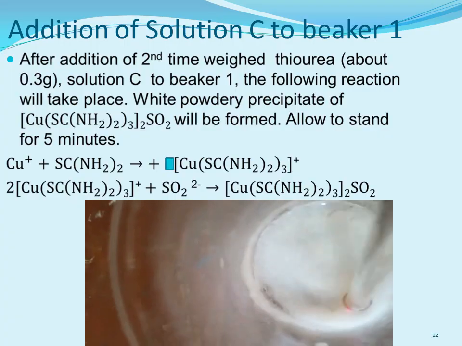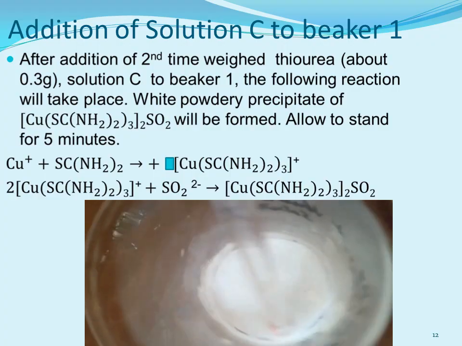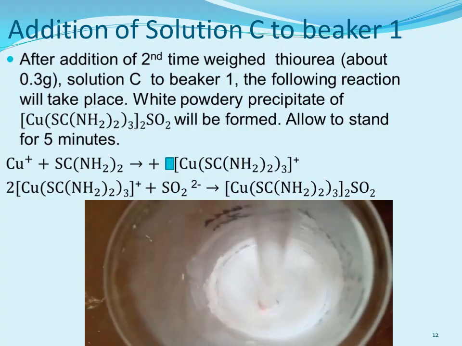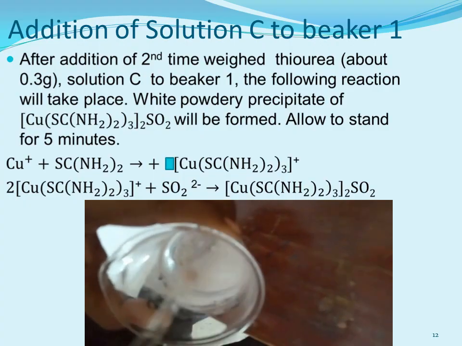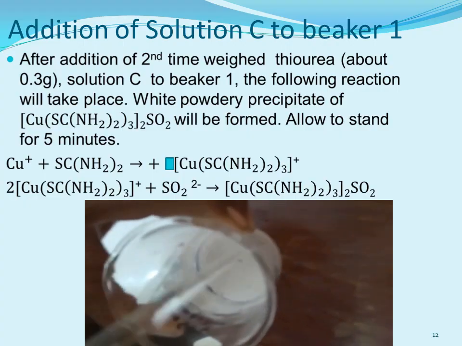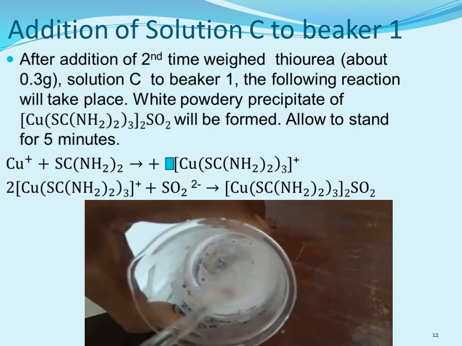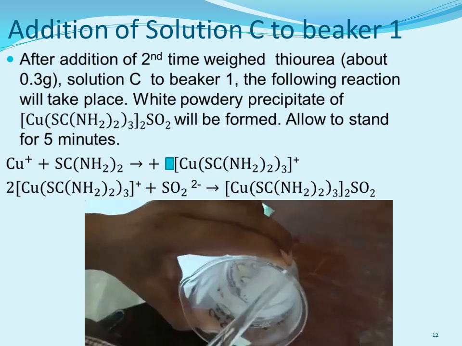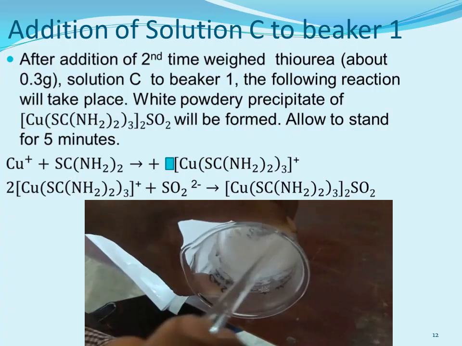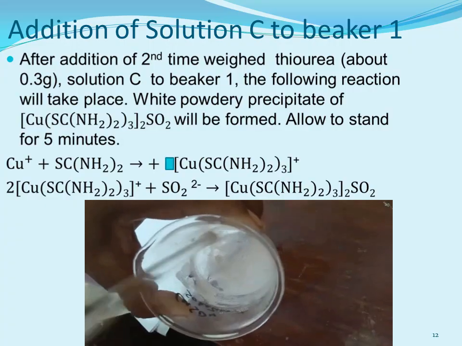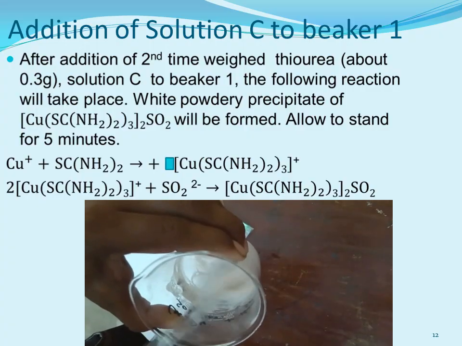The next step after the removal of that sticky material is addition of solution C to beaker 1. Solution C में हमने क्या लिया था? About 0.3 gram that was dissolved in 10 ml distilled water. After addition of the second time with thiourea into the solution contained in beaker 1, the following reaction took place. The white powdery precipitate of the complex will be formed.